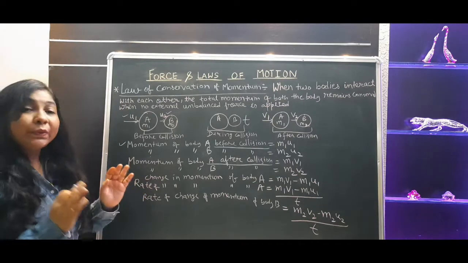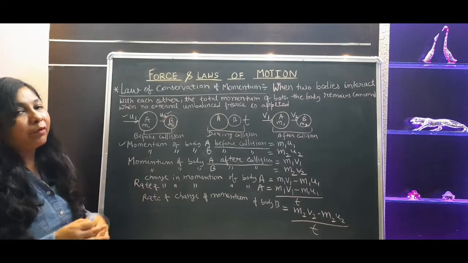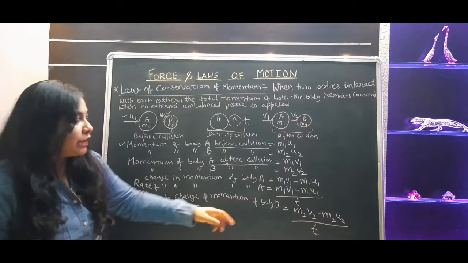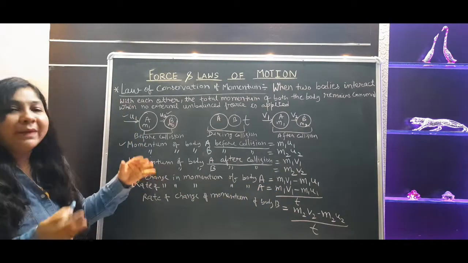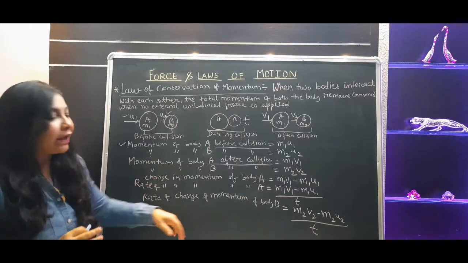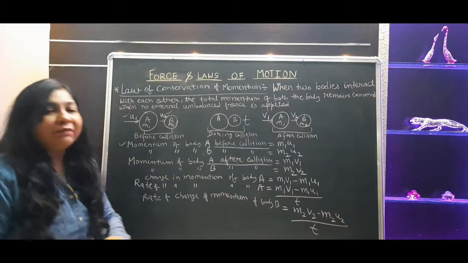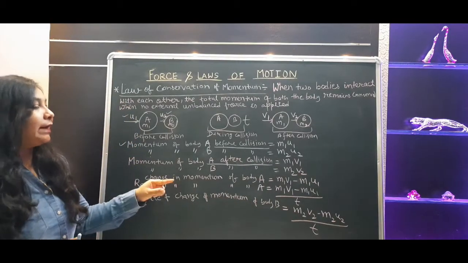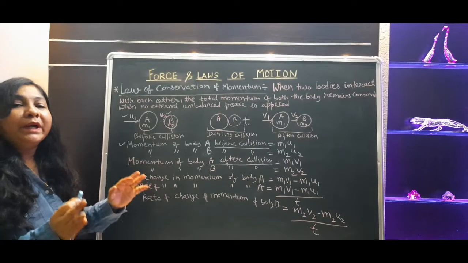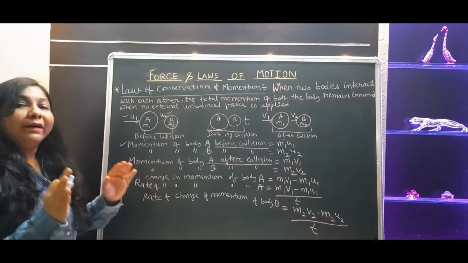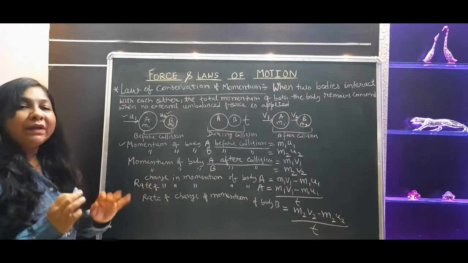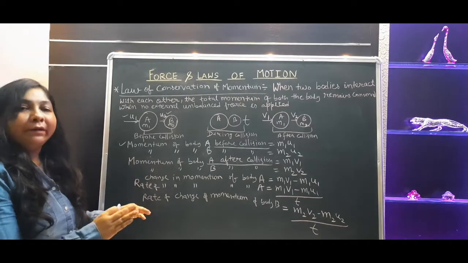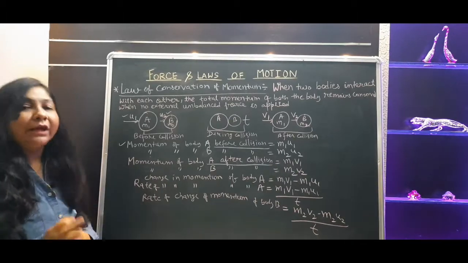And now you can find the rate of change of momentum of body B also, as the change in momentum will be m2 v2 minus m2 u2. It's very simple. We are doing final minus initial. To find the rate, we need to divide it by t. So here we are getting the rate of change of momentum of body A and the rate of change of momentum of body B. Now we will relate this particular term with Newton's second law of motion.